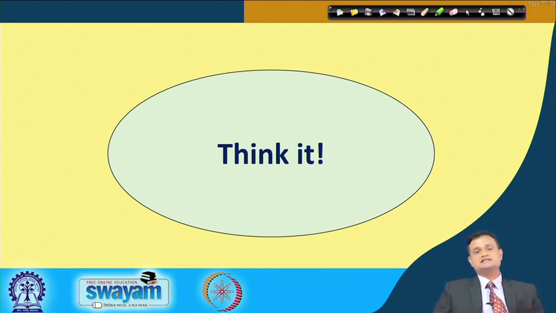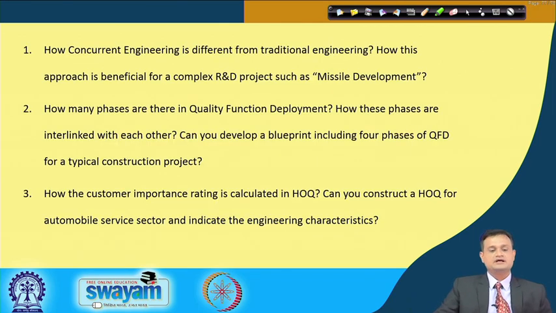So I would like to end the session with a couple of think-it questions which can give you a quick review of the discussion and some internalization of the concepts. First, how is concurrent engineering different from traditional engineering, and how is this approach beneficial for a complex R&D project such as missile development? Just think.